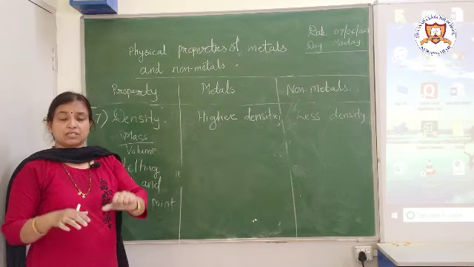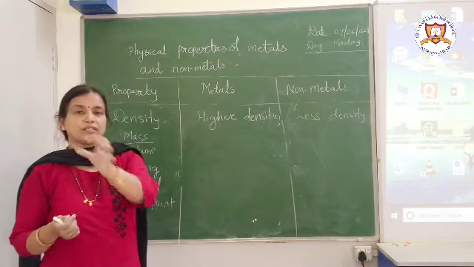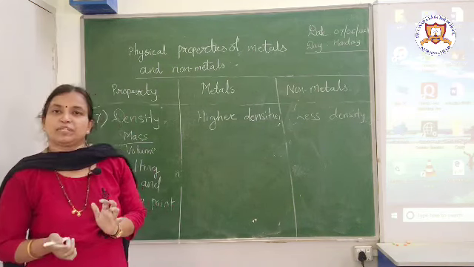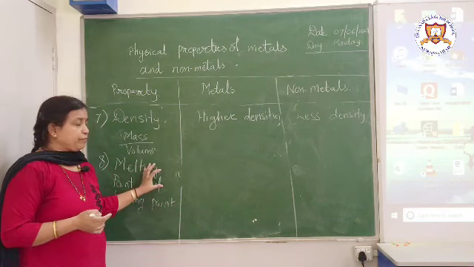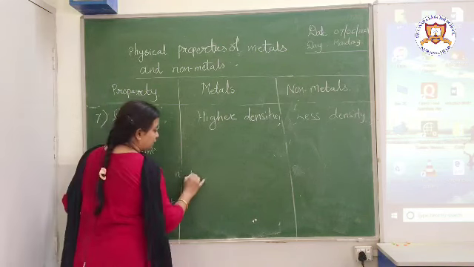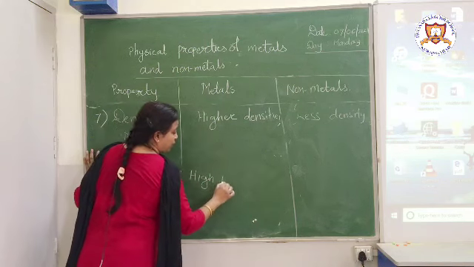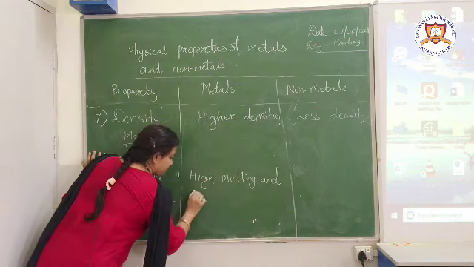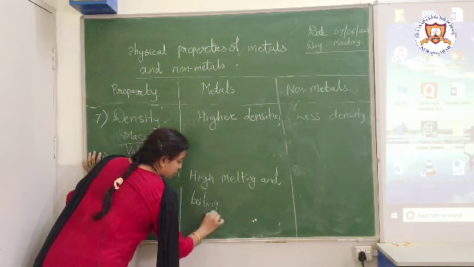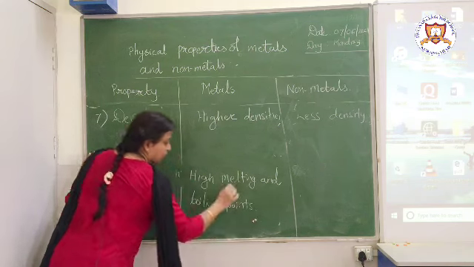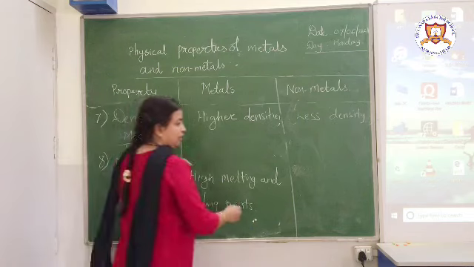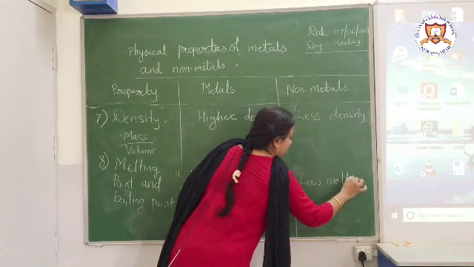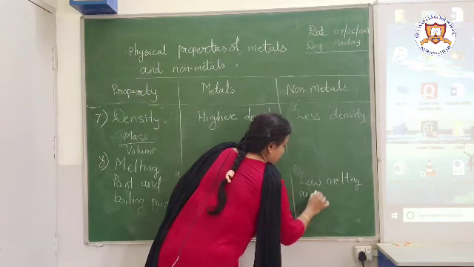And the temperature at which any liquid's vapor pressure becomes equal to the atmospheric pressure is its boiling point. Generally metals have high melting and boiling points. And what about non-metals then? Non-metals generally have low melting and boiling points.